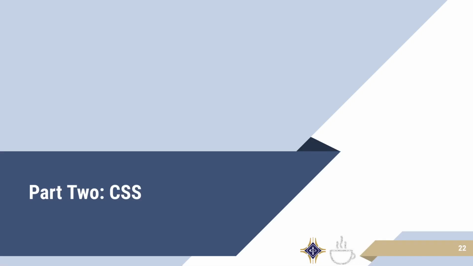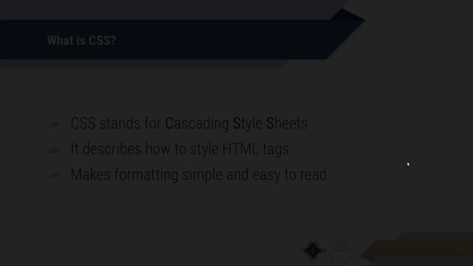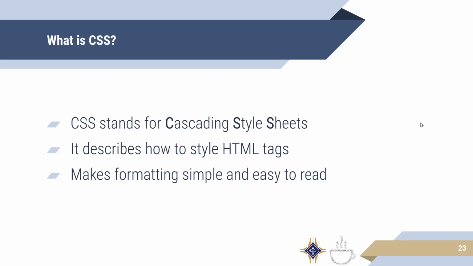Okay. Let's move forward to part 2, which is going to be CSS. So CSS stands for Cascading Style Sheets. And really it describes how to style HTML tags to make them look nicer and more modern, and actually any kind of way you want them to, to be more generic here. It makes formatting really simple and very easy to read, although it can be complicated to figure out exactly which combination of styles will help you achieve the look that you want.